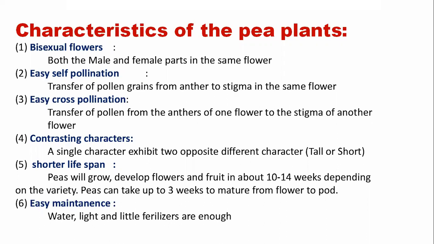Mendel selected 7 characters in pea plants, and all are contrasting to each other, meaning two opposite characters. For example, tall versus short, round versus wrinkled, purple versus white. So that's another important thing.